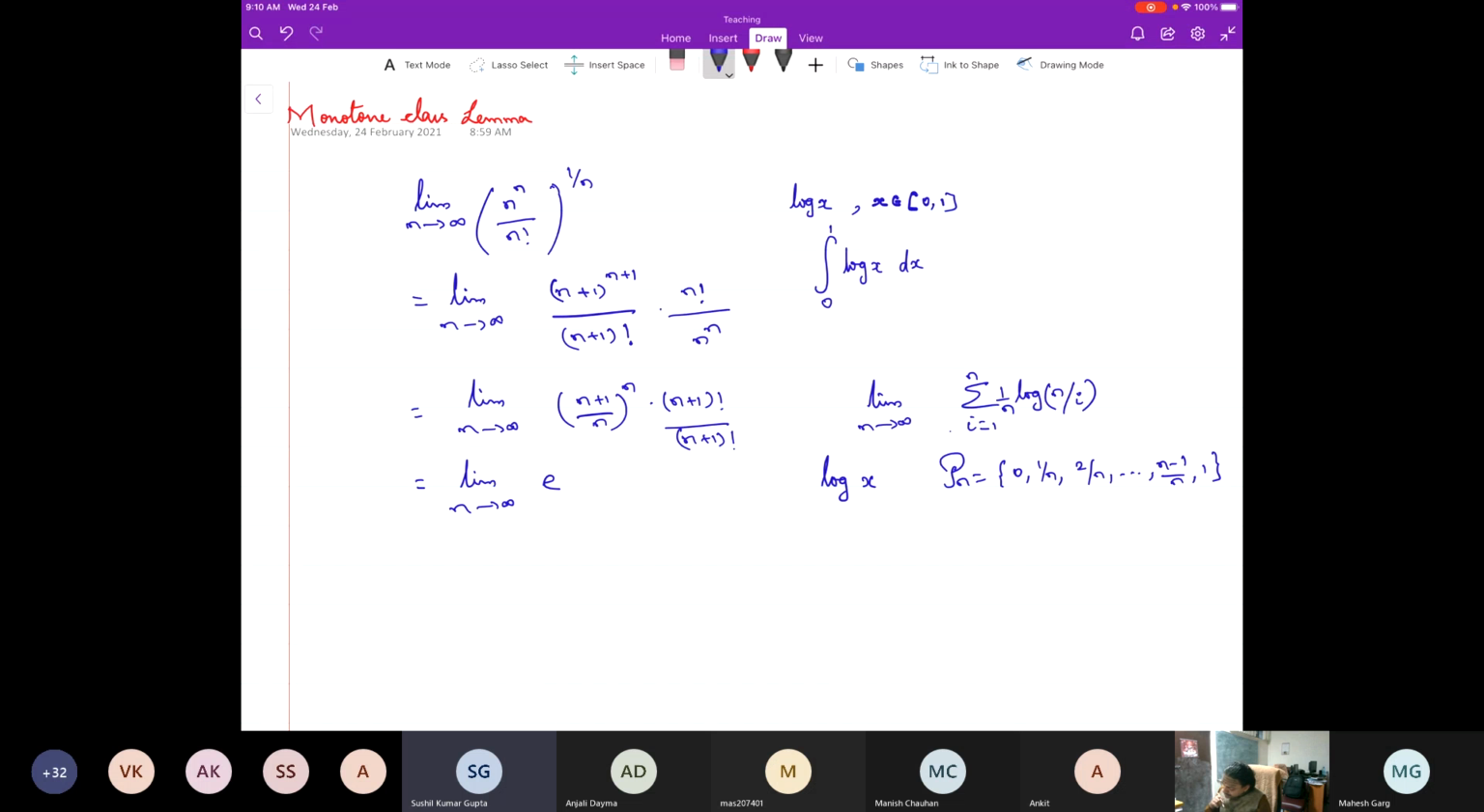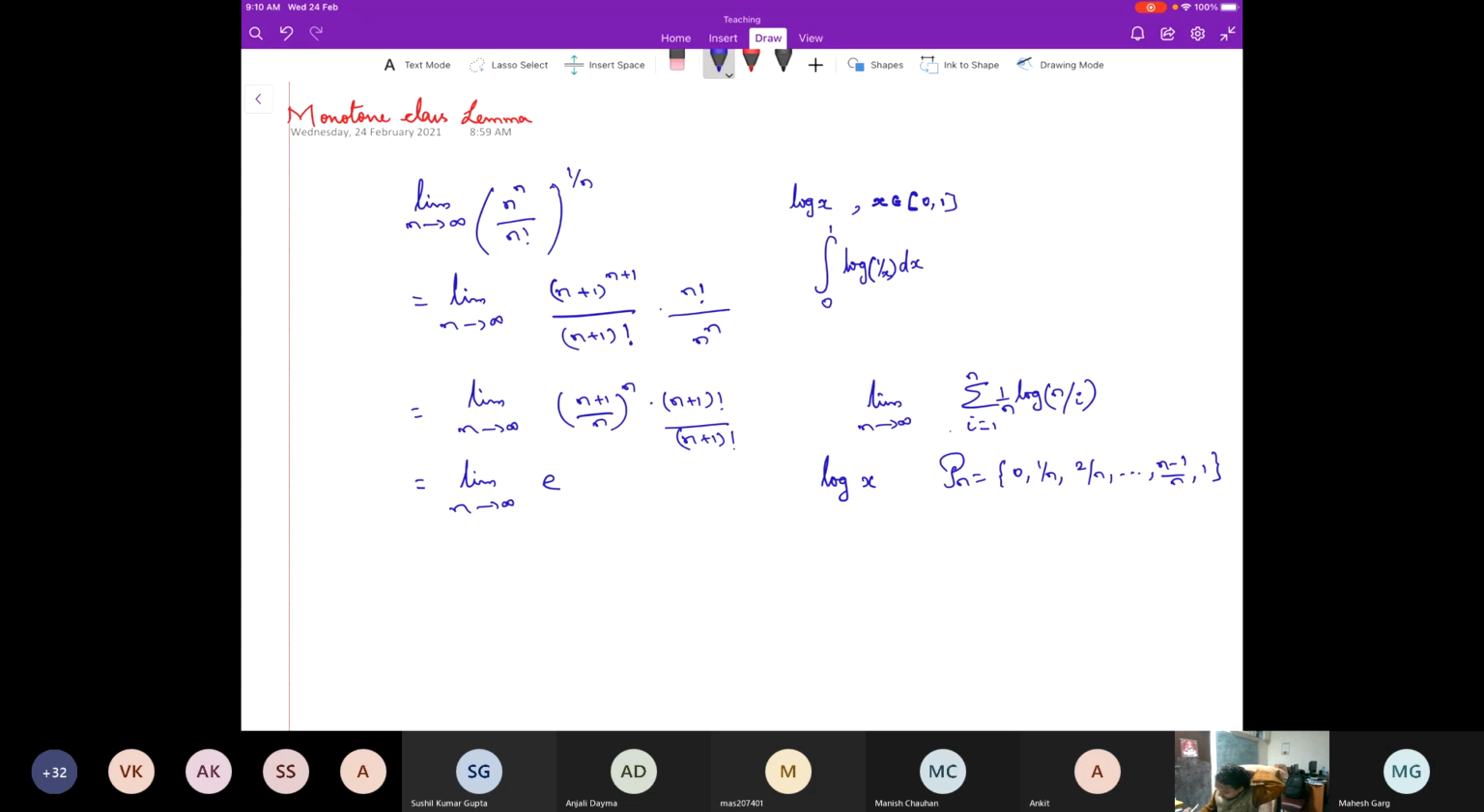No, it should be log of 1 by x. Yes, sir, 1 by x. This log of 1 by x. I think log of 1 by x is minus log x. Log 1 by x, but then you need more, not in the interval. Well, doesn't matter. That's right, fine.